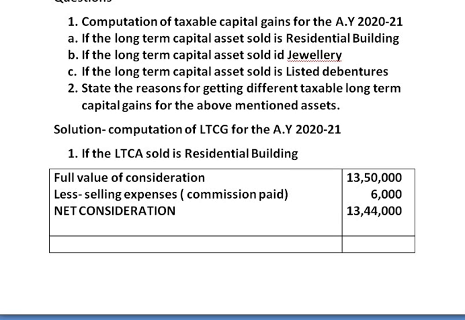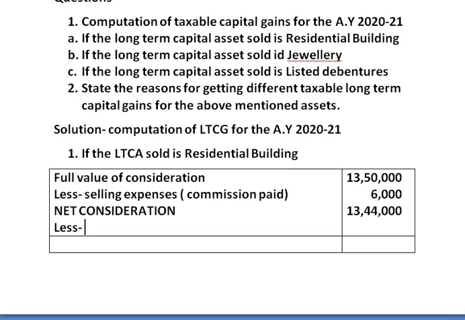From net consideration we deduct indexed cost of acquisition. Why do we apply indexation for cost of acquisition? Because the cut-off holding period for a residential building is 24 months and the assessee has held this building for more than 24 months, therefore it is a long-term capital asset.